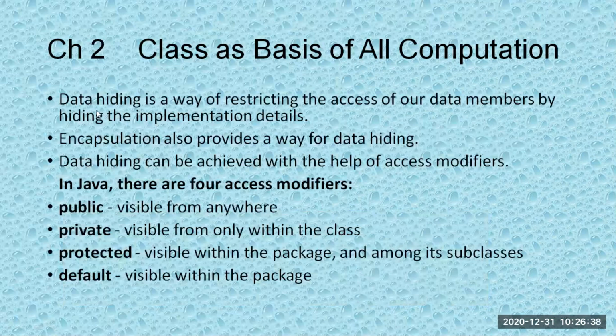So we have understood that data hiding is basically restricting the access of data. How is that possible? Encapsulation also provides data hiding. We have these access modifiers or access specifiers, and this chart is very easy to remember. Public means visible from everywhere. Private means visible only from within the package. Protected means visible within the package and among its subclasses. Default means visible within the package only. So this is more easy to remember. In the exam, you can write this. This is an easy way of writing it.